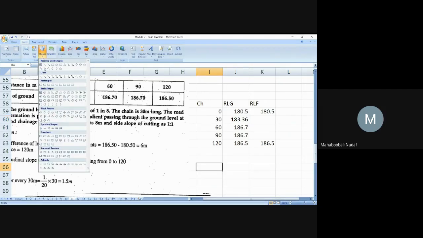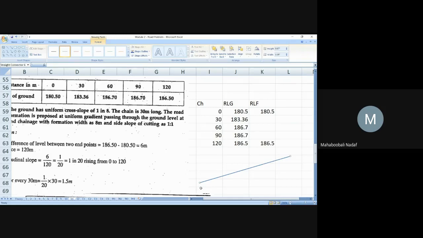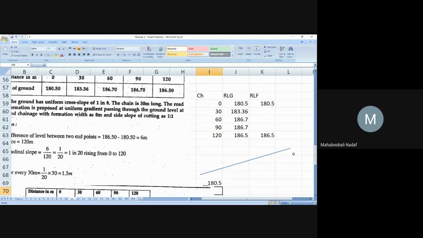Okay, now insert, I am drawing. Here, like this, I will draw because it is a rising gradient. Here, how much? 180.5. Now here, how much is there? 186.5. Now RLF. From this, can you tell me what is the gradient now? How to calculate the gradient?